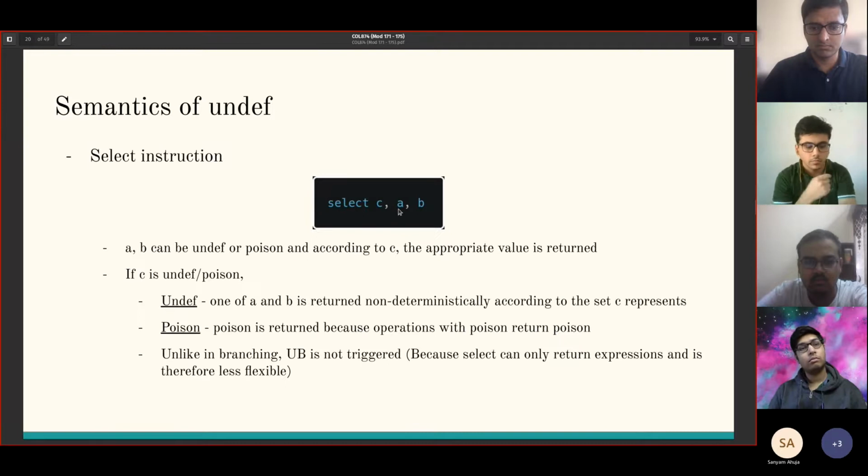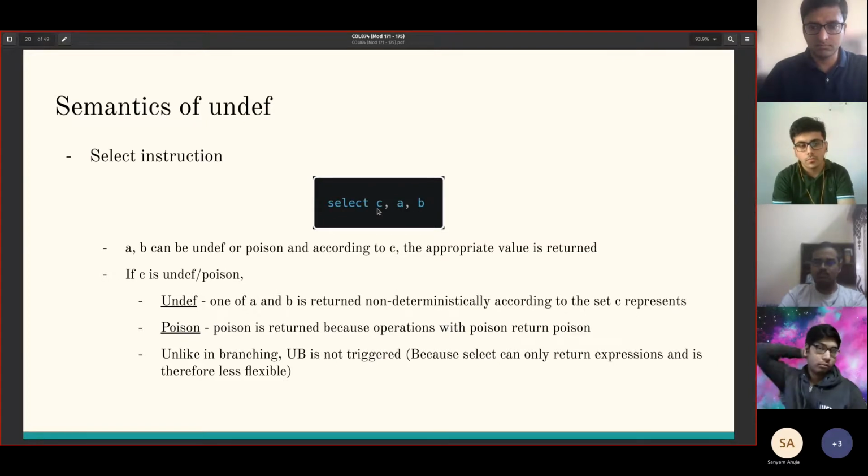For the select instruction, if A and B are either undef or poison, then it's well defined and the value corresponding to the condition is returned. But if C is undef or poison, some special things take place. If C is undef, then one of A and B is chosen non-deterministically. And if C is poison, then any operation on poison should return poison, so the entire operation becomes poison.